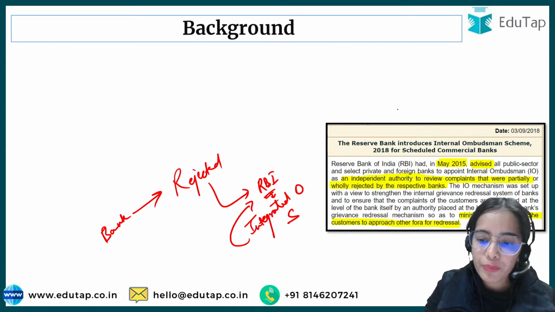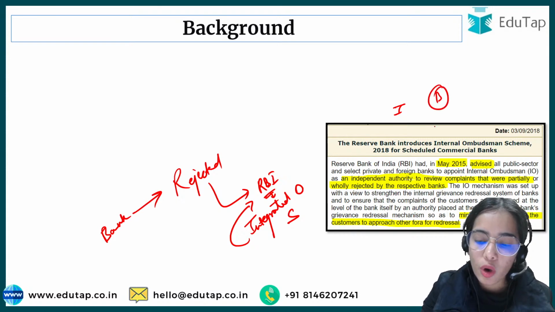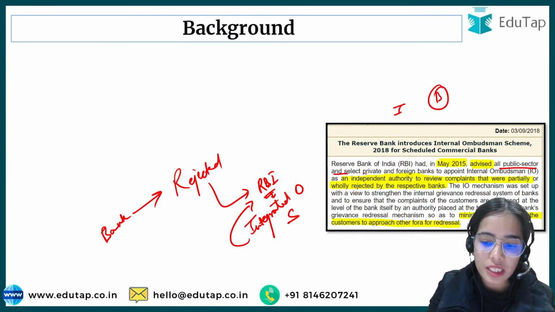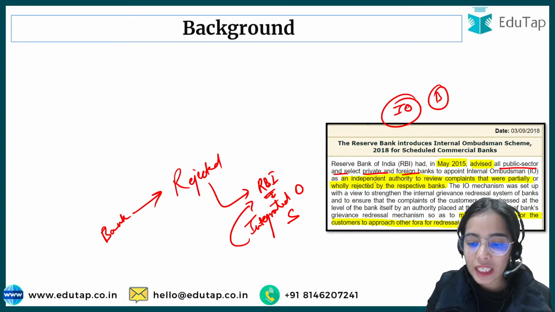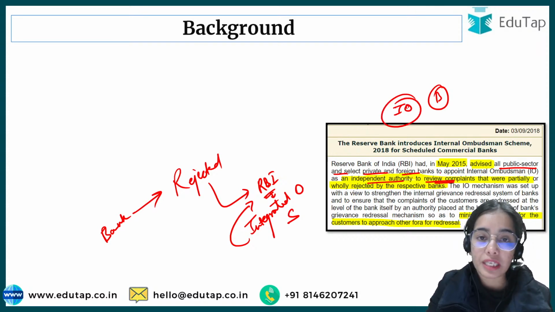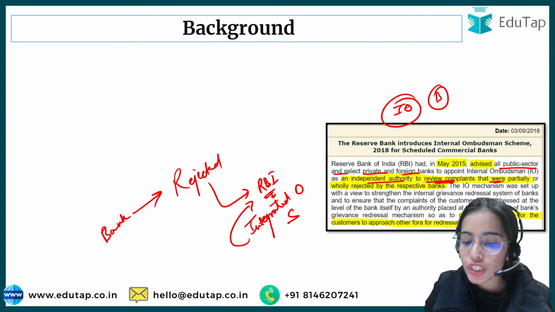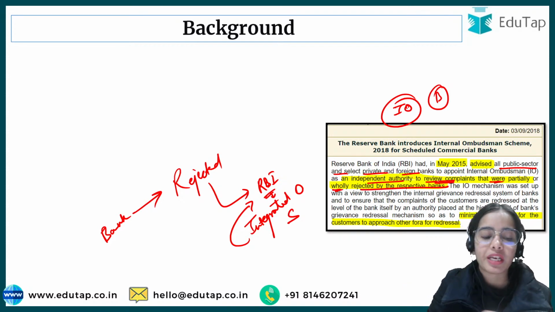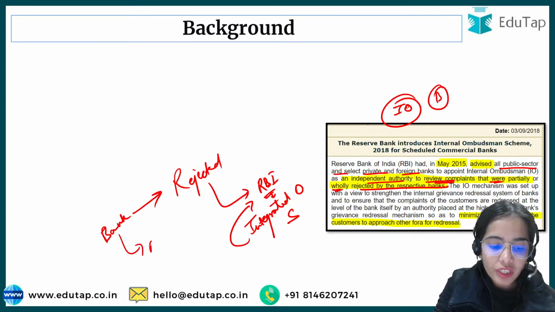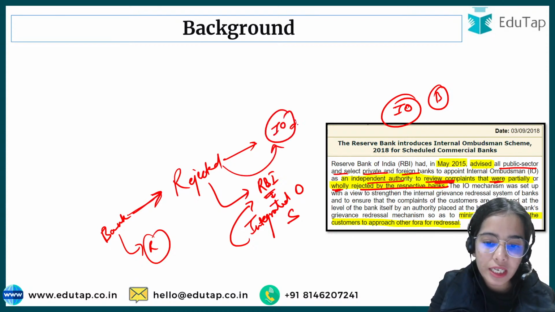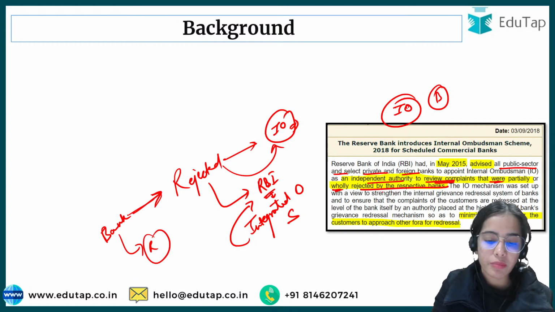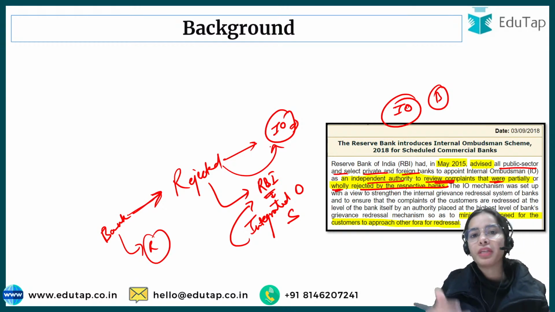So RBI said that all the public sector banks and select private and foreign banks have to appoint an internal ombudsman as an independent authority that will review only those complaints that were partially or wholly rejected by the respective banks. If the banks are resolving the complaint, very good. If they are rejecting the complaint, the customers can first raise it within the bank. There is the internal ombudsman, an independent authority present in the bank, so the complaint can be raised with the internal ombudsman.